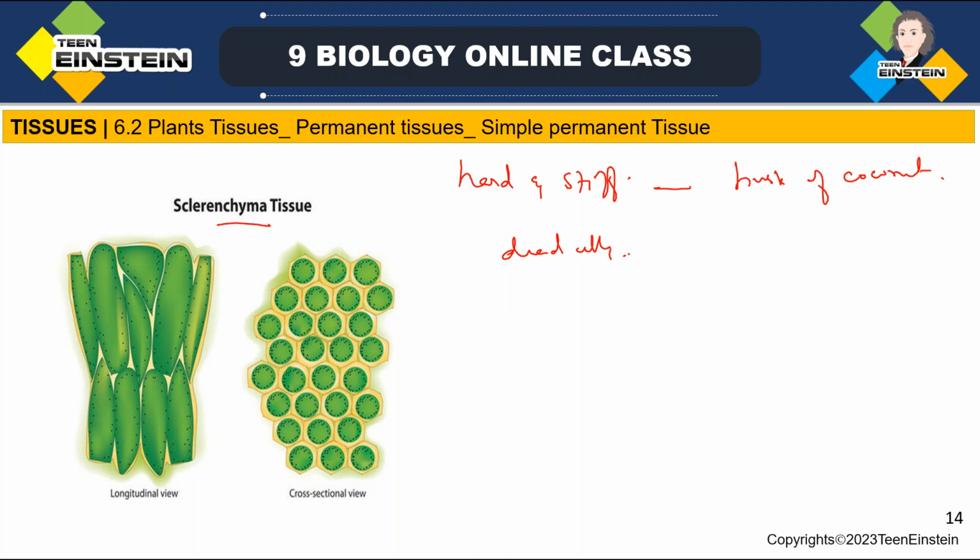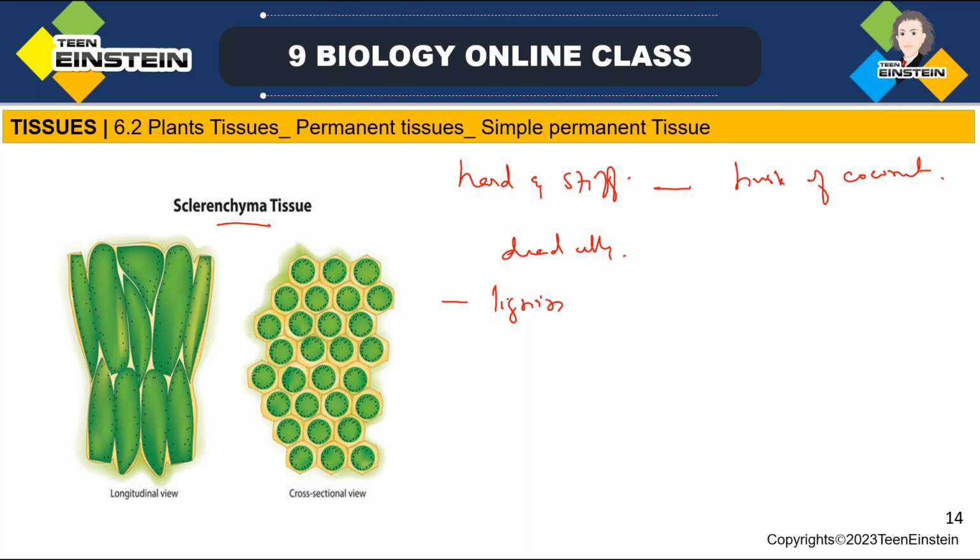The cells of sclerenchyma tissue are dead cells, and they are very long and narrow. The cell wall is thickened due to lignin deposition, which gives thick cell walls. Lignin is a chemical substance which acts like cement and makes hard surfaces.